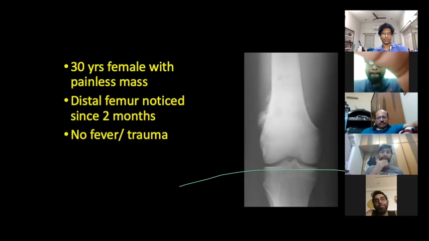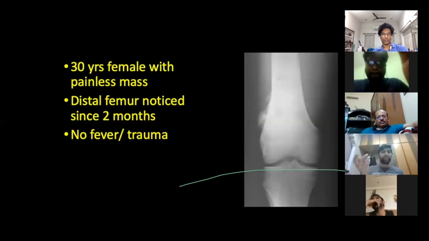We can bunch it like that. Then on inspection we further see the color of the overlying skin. Is it inflamed or not? Is it red or not? Is there any venous prominence over the skin or not? Is the overlying skin shiny or not?